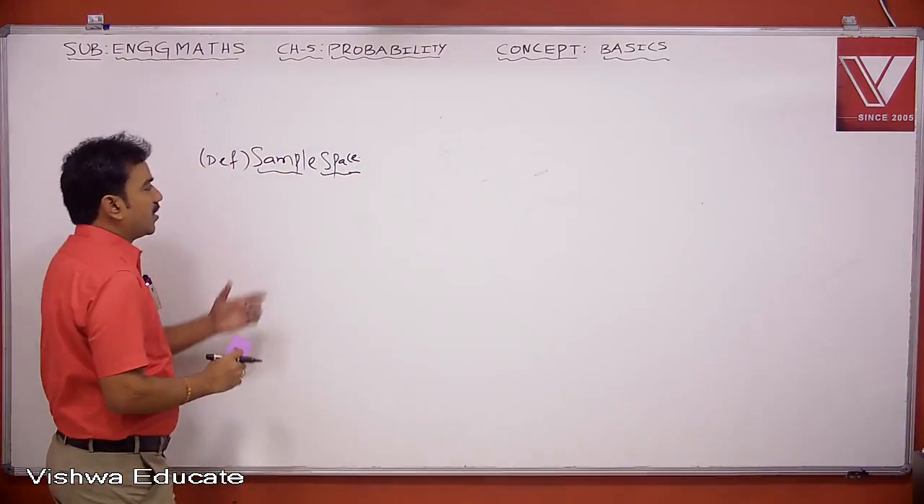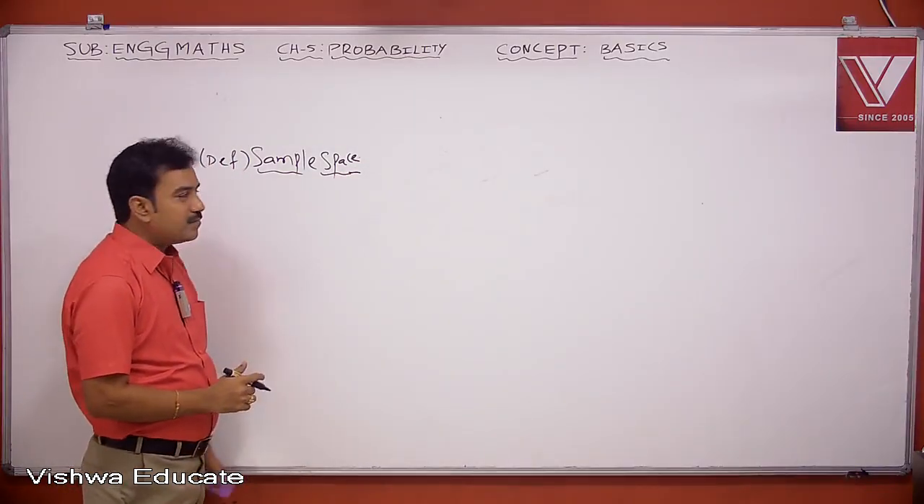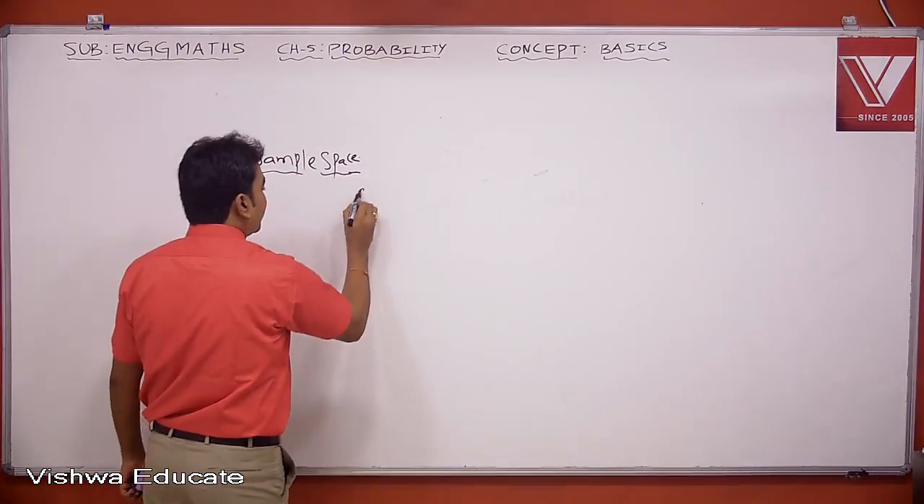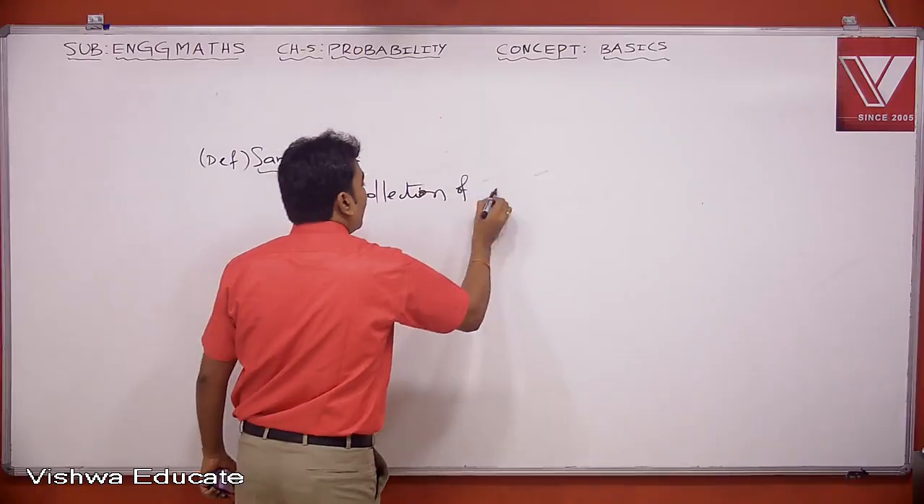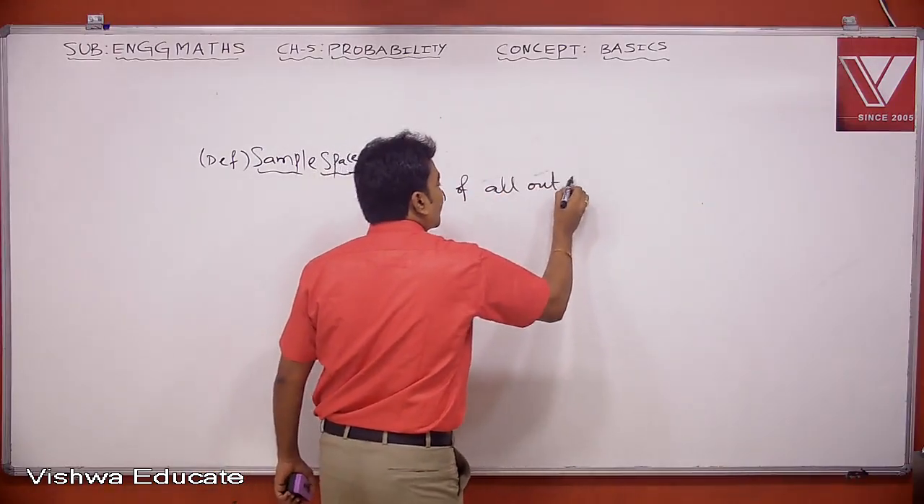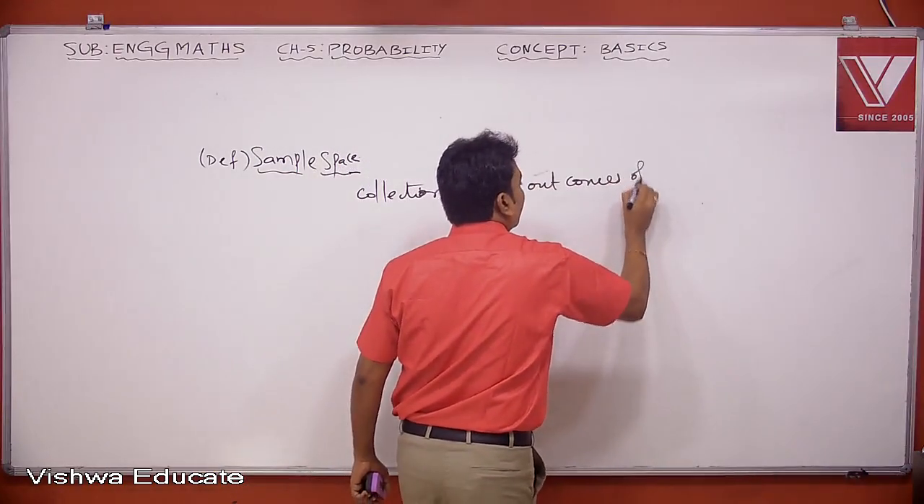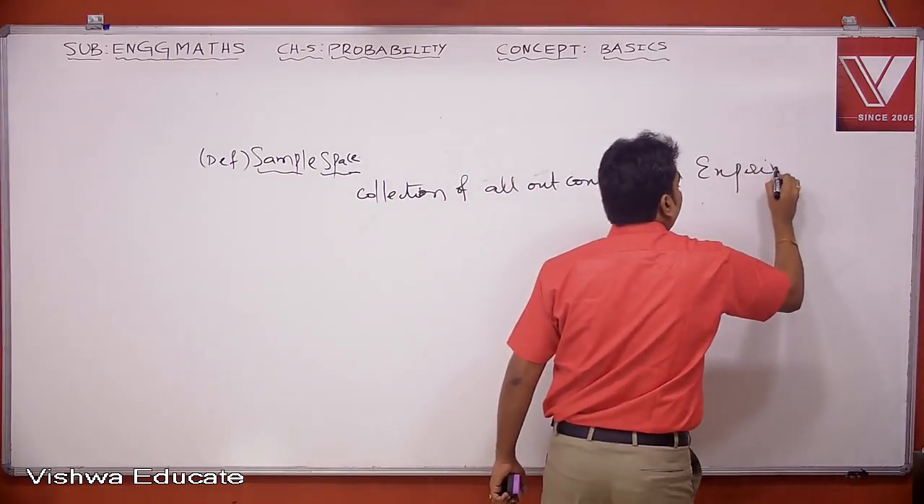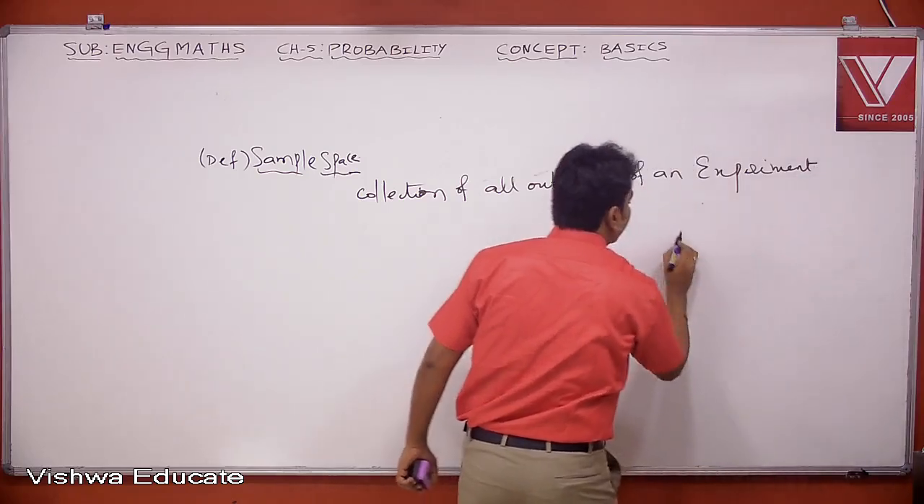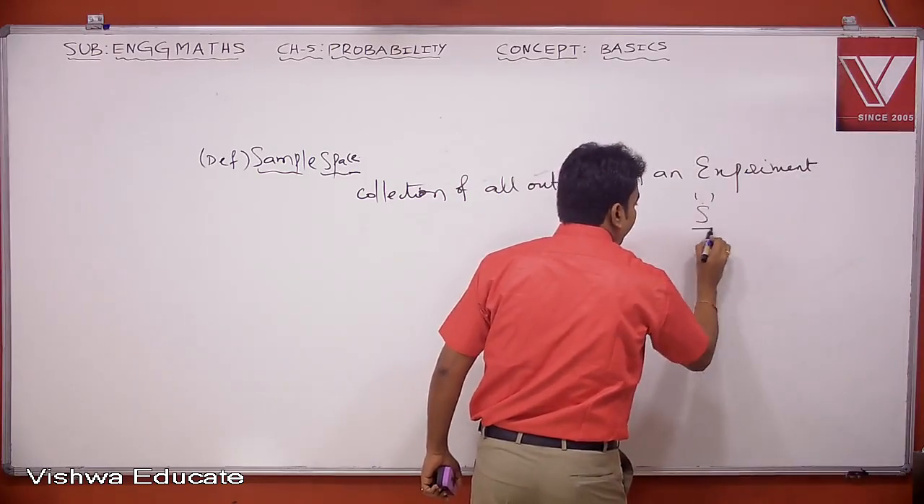Now let us see what a sample space is. Basically, a sample space is the collection of all outcomes of an experiment. Collection of all outcomes of an experiment is called a sample space. Generally, the sample space is denoted by the alphabet S.